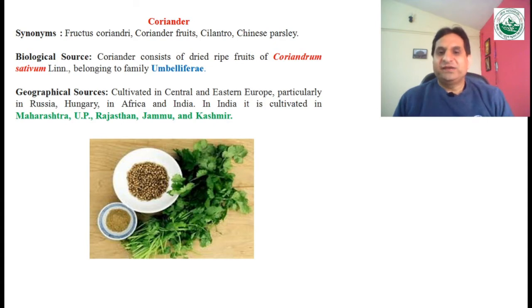In the context of India, it is normally cultivated in Maharashtra, UP, Rajasthan, Jammu and Kashmir, and most of the coriander comes from Rajasthan state. We can say that approximately 70% of the coriander in India comes from Rajasthan. So the biological source of this drug consists of dry fruits of Coriandrum sativum, which belongs to family Umbelliferae. You have to remember always that in the biological source, you give the useful part of the drug, its botanical name and its family.